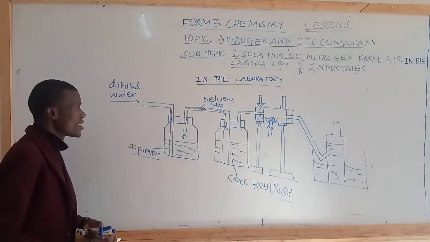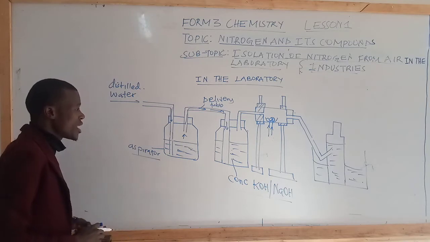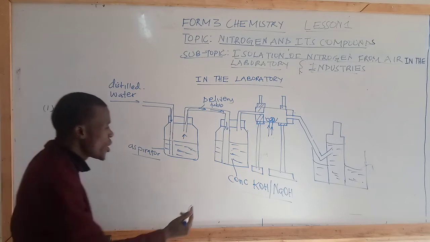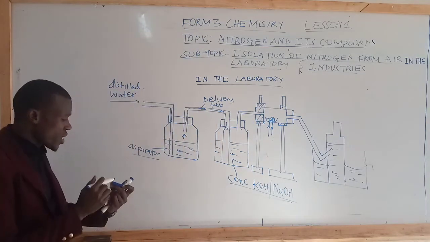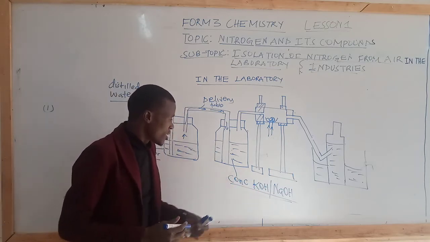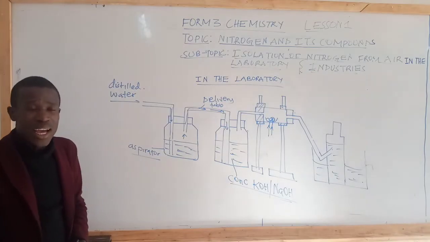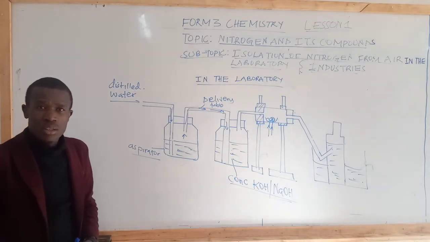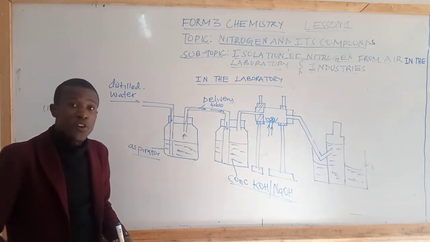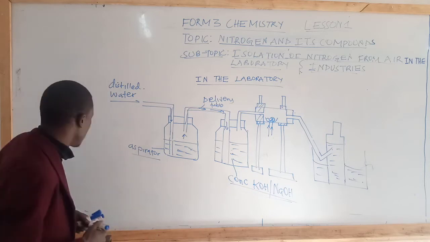After having displaced air into the concentrated potassium hydroxide, the question is, why must we have concentrated potassium hydroxide? The role of concentrated potassium hydroxide is to eliminate carbon 4 oxide by absorbing it. By the way, carbon 4 oxide also forms part of air, having a percentage of 0.03%.